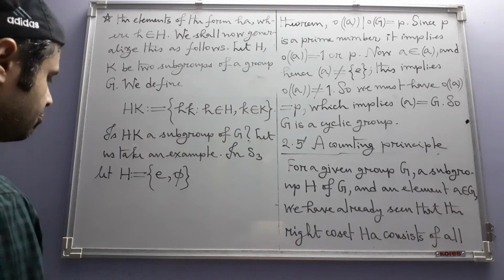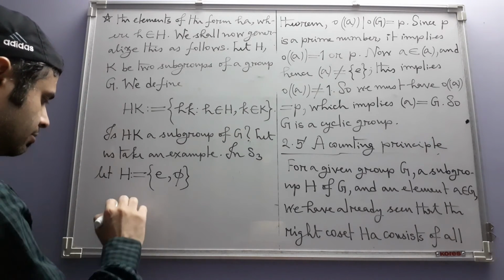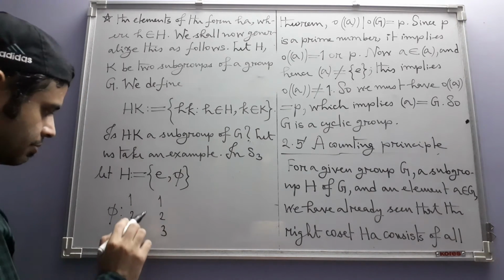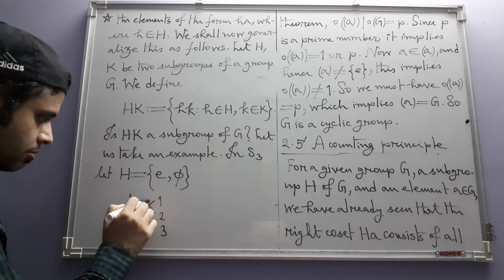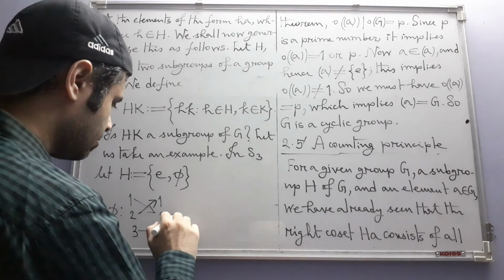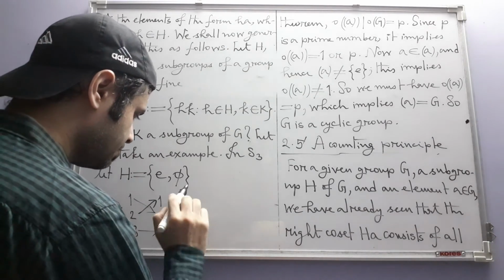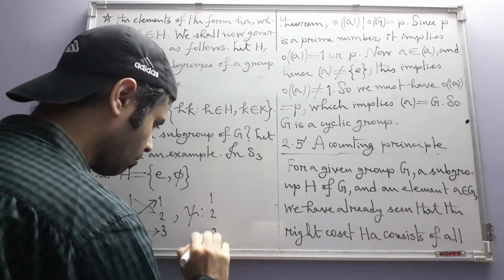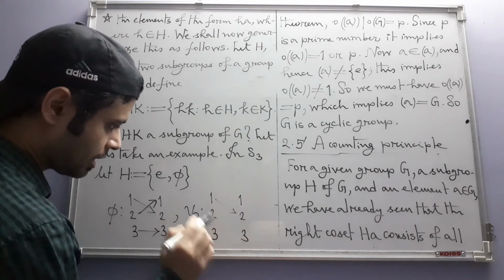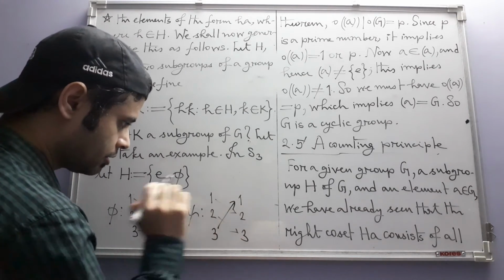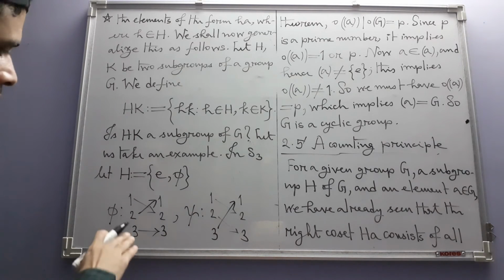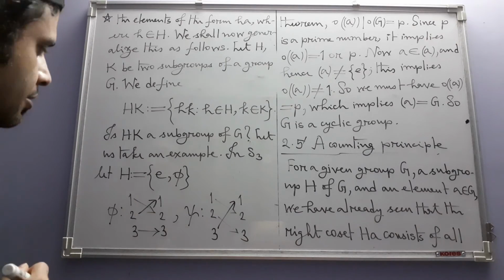If you recall, phi is the mapping that sends 1 to 2, 2 to 1, and it keeps 3 fixed. And we also had a mapping psi, it sends 1 to 2, 2 to 3, and 3 to 1, and we then saw what the elements of S3 are in terms of these two mappings.